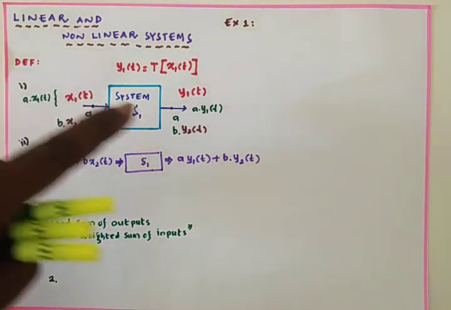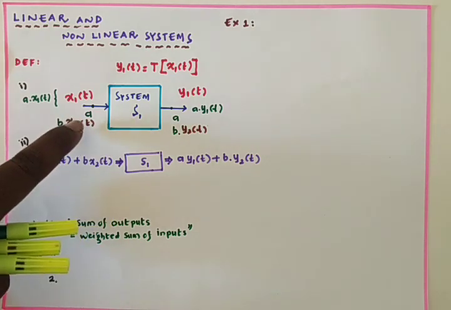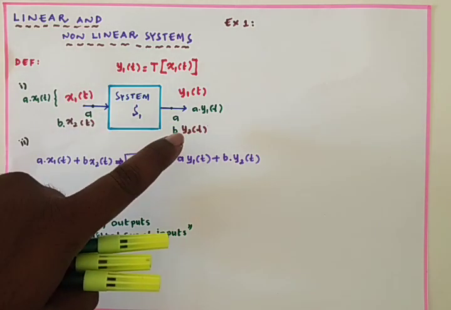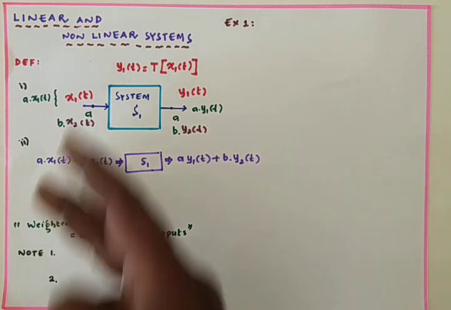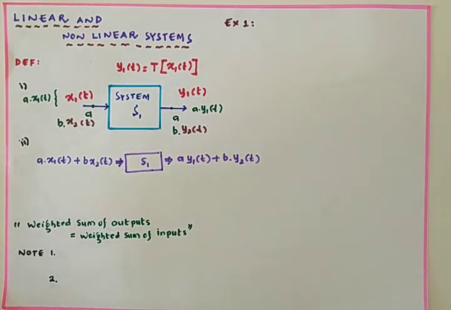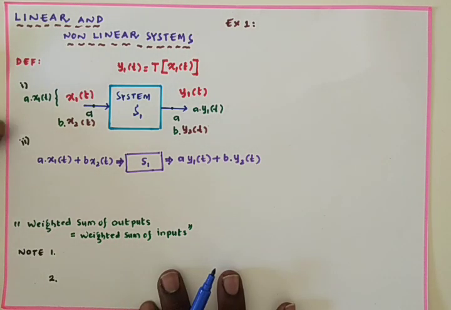Due to x1(t) we got y1(t), and we multiplied the input by a, so we got the same a at the output side also. That is called homogeneity. Superposition is when we have two inputs and add them, and we get the output as the sum of the individual outputs. If a system satisfies both homogeneity and superposition, then that system is named a linear system. Otherwise it is a non-linear system.